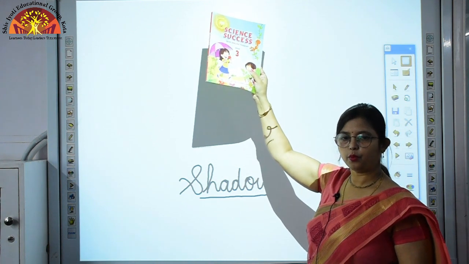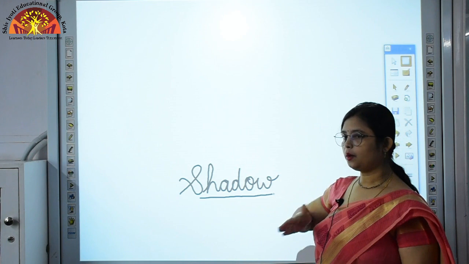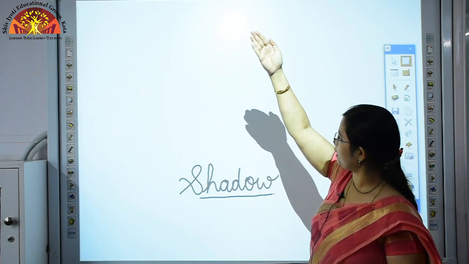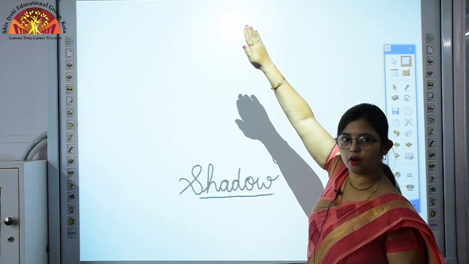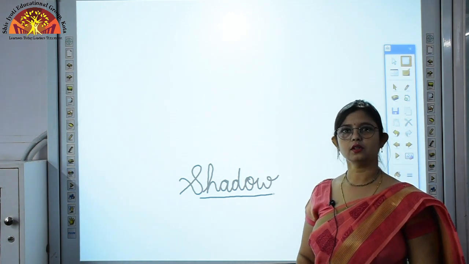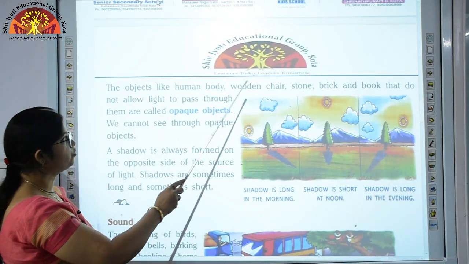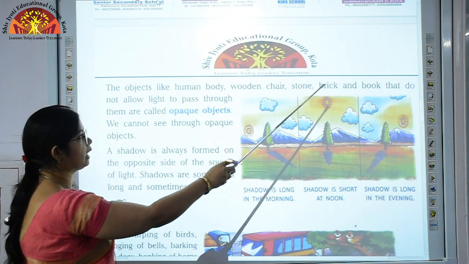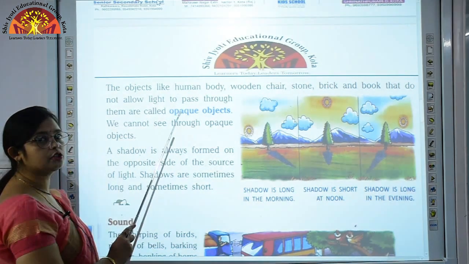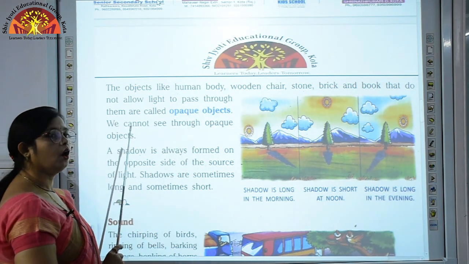Let us take one more example. See children, this is my hand, and now when I put my hand in front of the light source, again a shadow is formed. Now you can see here a shadow of my hand is formed over here. So this way a shadow is formed. Now the objects like human body, wooden chair, stone, brick and book that do not allow light to pass through them are called opaque objects, and we cannot see through the opaque objects.